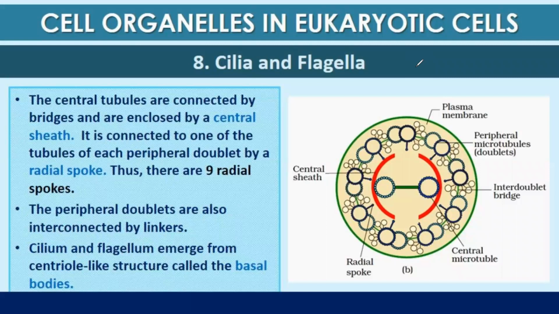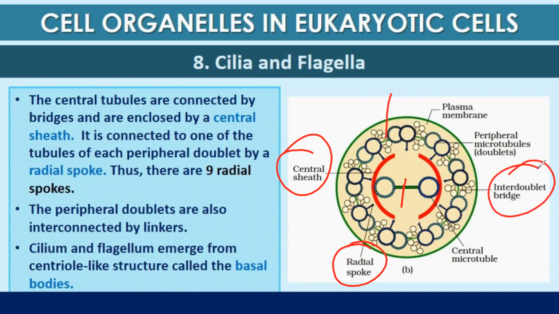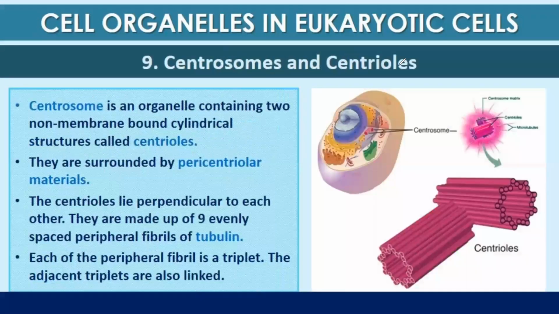The central tubules are connected by bridges. This one is the bridge, and it is enclosed by a central sheath. It is connected to one of the tubules of each peripheral doublet by a radial spoke. Thus, there are a total of 9 radial spokes. The peripheral doublets are also interconnected through linkers. These green colored are the linkers. Cilium and flagellum emerge from the centriole-like structure, and that is known as basal body.